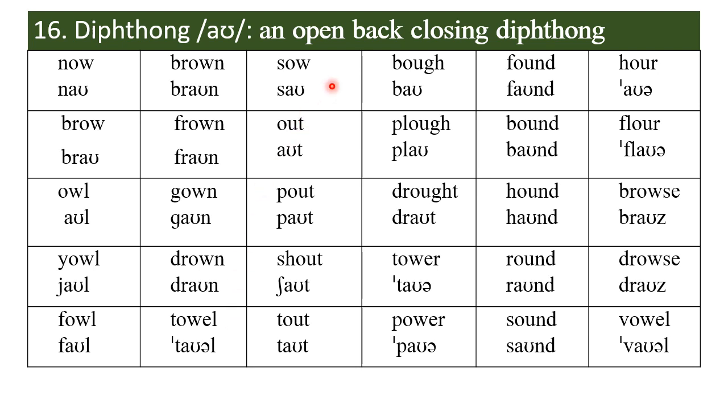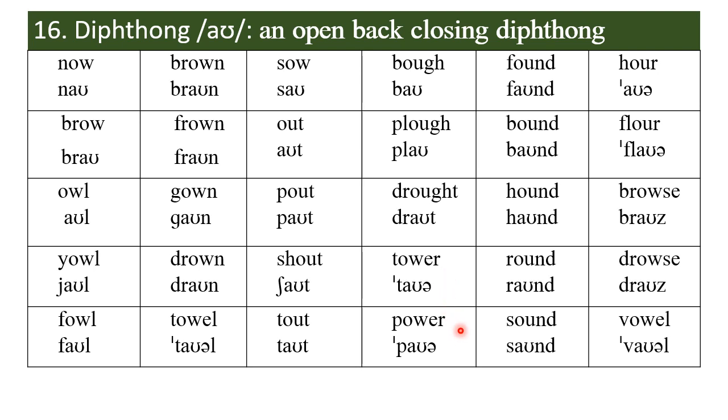The next word here is sow, S-O-W. This is sow, pronounced to rhyme with cow, when it means a female pig. But when it means to plant, to sow a seed, for instance, it is pronounced differently. But right here, when we say sow, we are referring to a female pig. And here is out. The sound occurs in out, pout, shout, tout, bow, plow, drought, tower. This is tower, not "tola". Many Nigerians say it that way. This is tower, correctly.